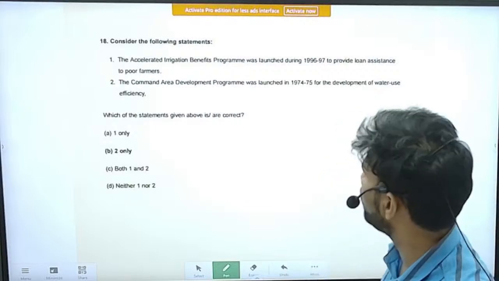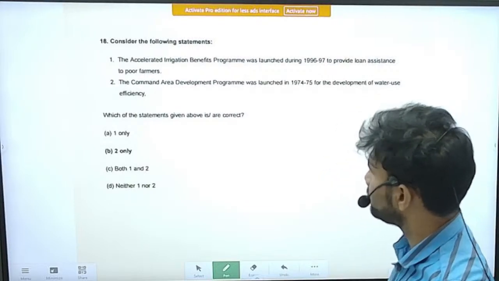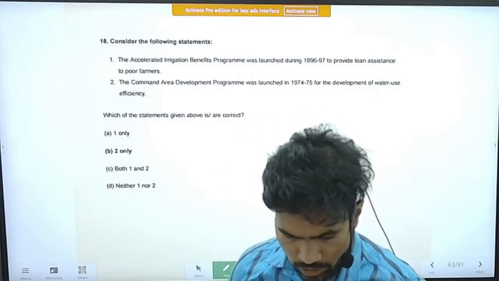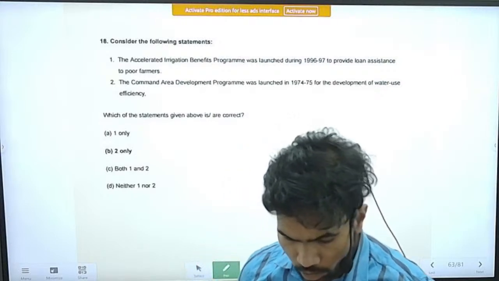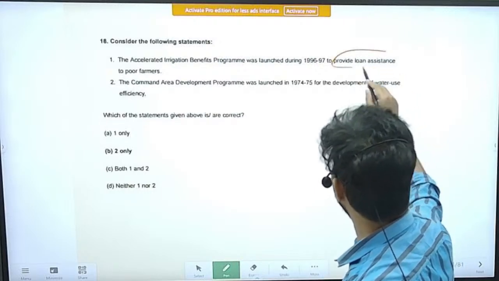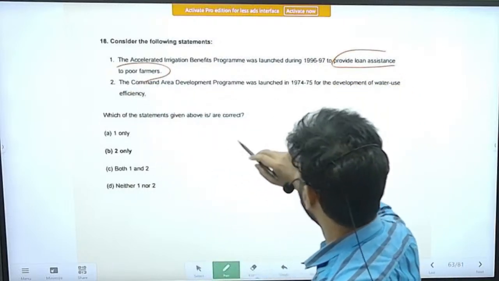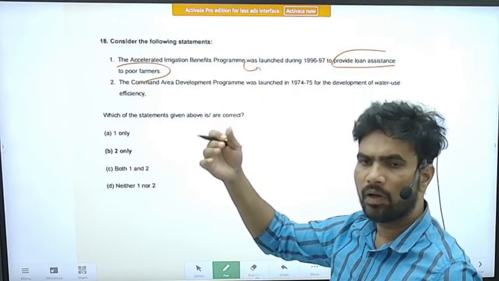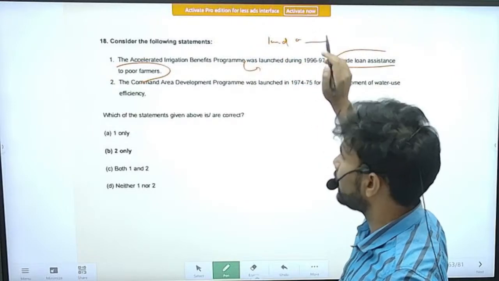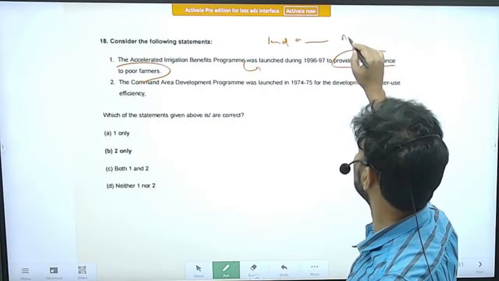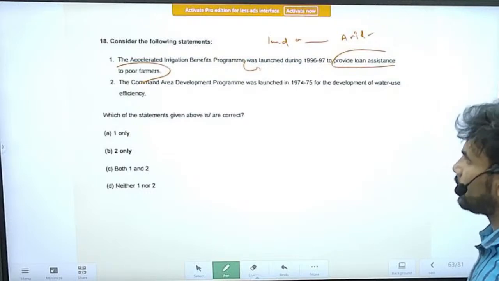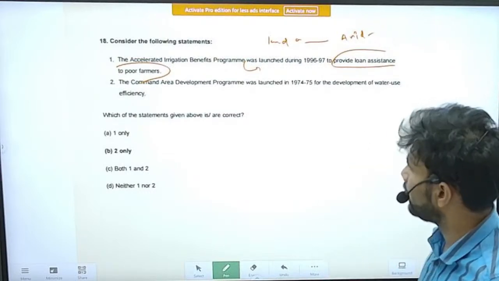It is something related to planning. Consider the following statements. Statement 1: Accelerated Irrigation Benefits Program was launched during 1996-97 to provide loan assistance to poor farmers. So this is an incorrect statement. It is not about providing loans to poor farmers. It was about land development activity, especially in arid and drought prone regions. That was the main aim of the scheme.